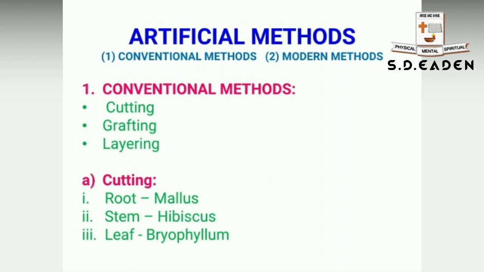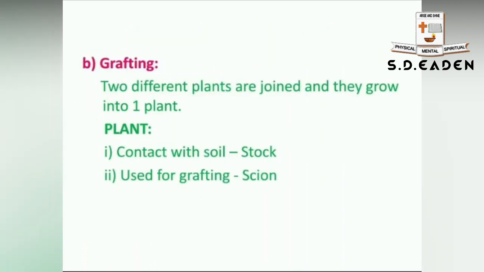Then moving on to the second type, that is grafting. Here graft means attaching something. Here two different plants are joined together, and so they grow into one plant. Such a type is called graft or grafting. Two different varieties will be cut and joined together so that a new individual will be formed. Here the plant that is in contact with the soil is considered to be the stalk, and the other that is being used as a graft, the aerial portion, is called the scion.